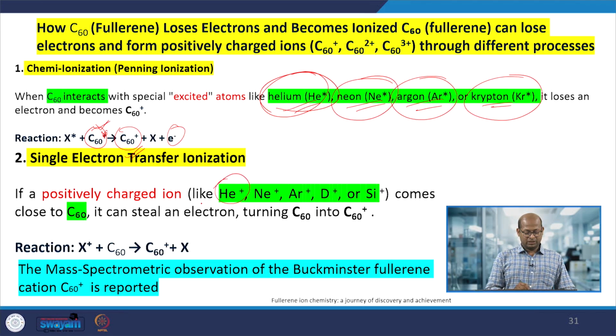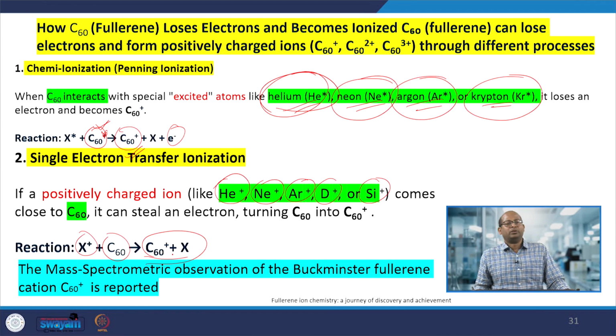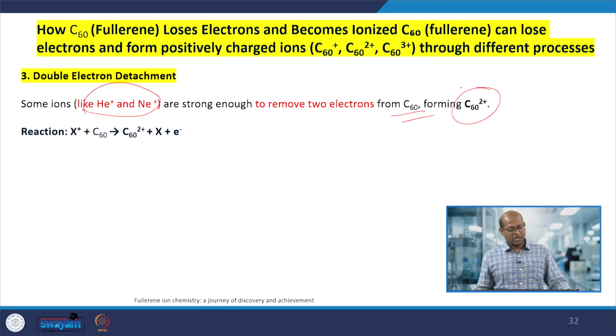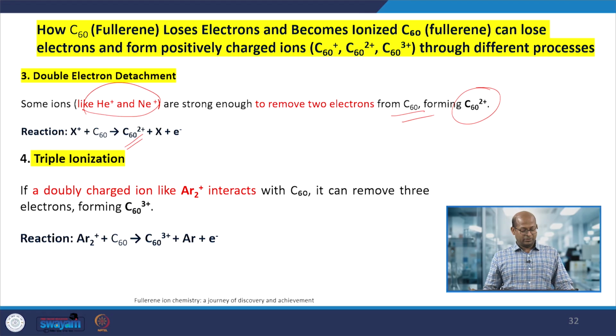Similarly, ions such as He+, Ne+, or Ar+, positively charged ions, when they interact with the C60 fullerene, lead to C60+ ion formation. Even two electrons can be removed from the fullerene when these ions interact with C60, so C60 2+ ions also form along with C60+ ones.